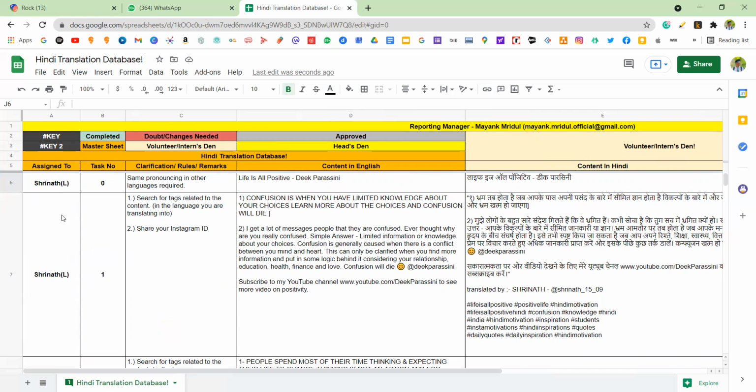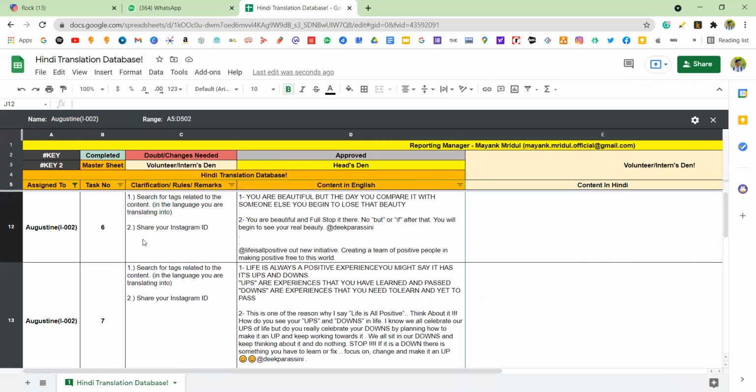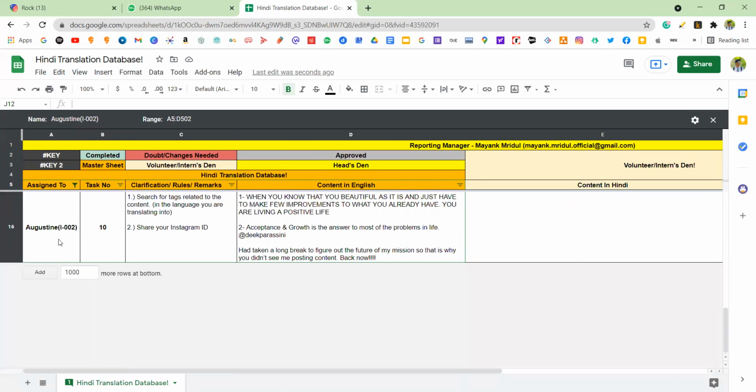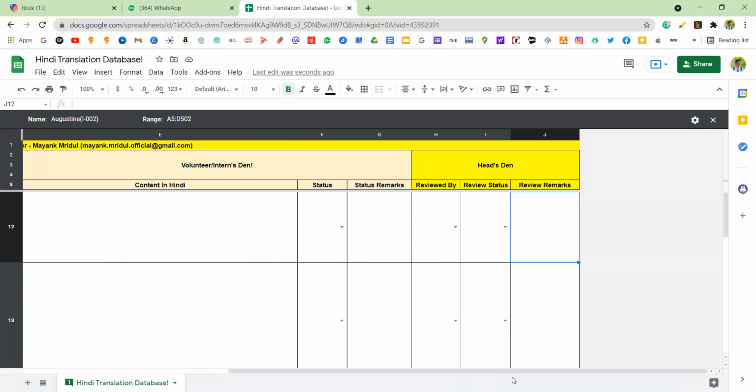Now you all might be wondering, here all tasks assigned to everyone are there. Do I have anything specific where I can see whatever is assigned to me? Yes, we have got it covered, and that option is also available. Whoever is added to our database, we create a filter for them with their name. If they click their name, they will see whatever is assigned to them, along with the task number. And I told you, please check the heads' remarks also.